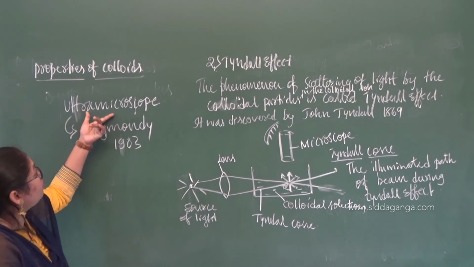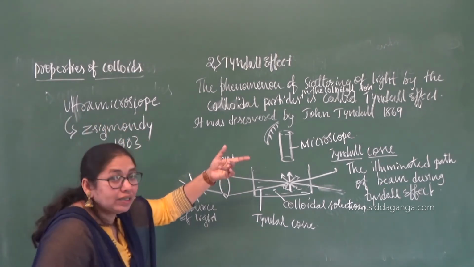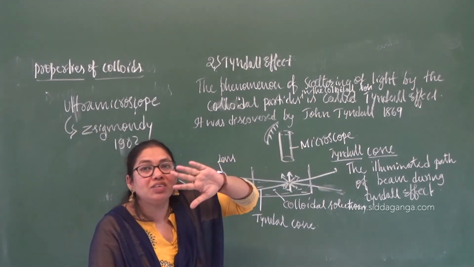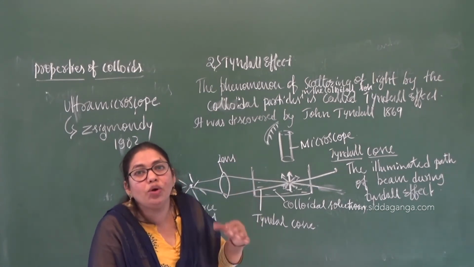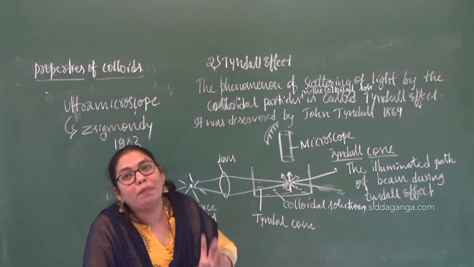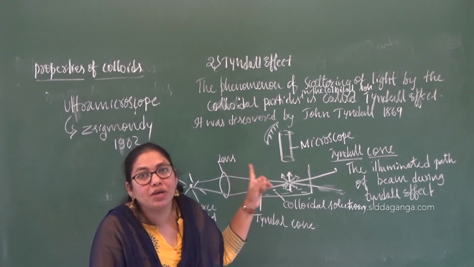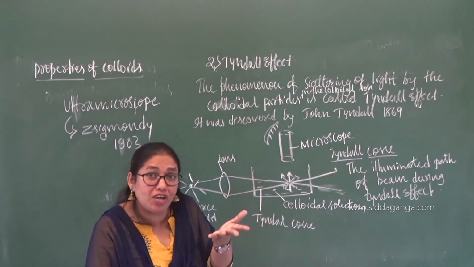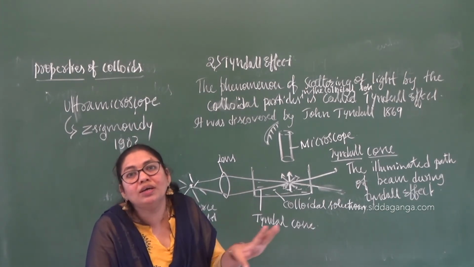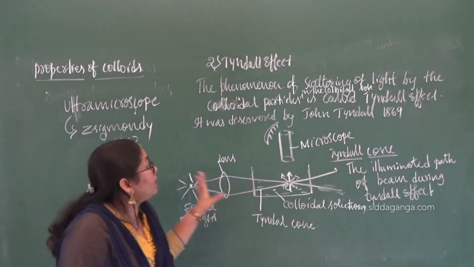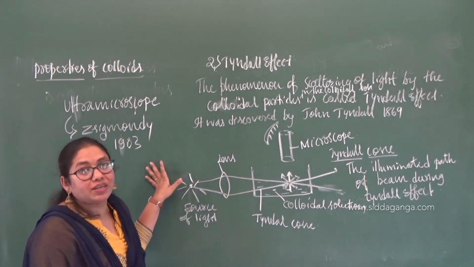What is the principle of this ultra microscope? What you have to write? Tyndall effect. There also, because of the scattering of light, you are going to see the particles. You are going to see the microscopic particles inside that ultra microscope, right? The ultra structure, fine structure of the cell. You are going to see the organelles also in a clear picture. That is mainly because of this Tyndall effect, right?